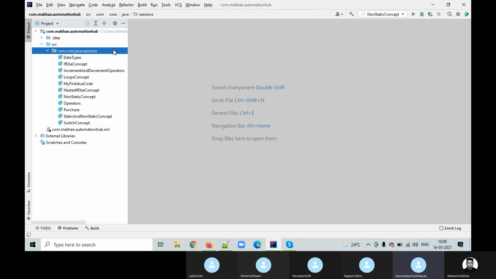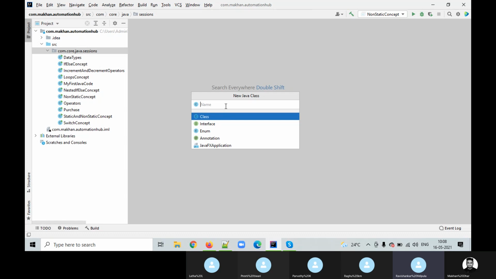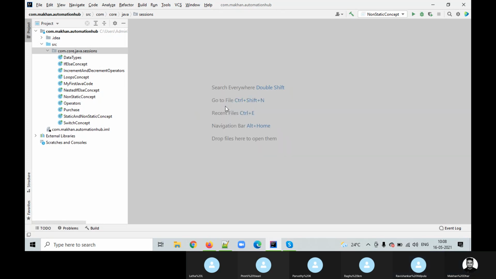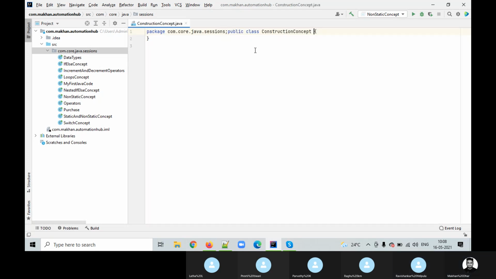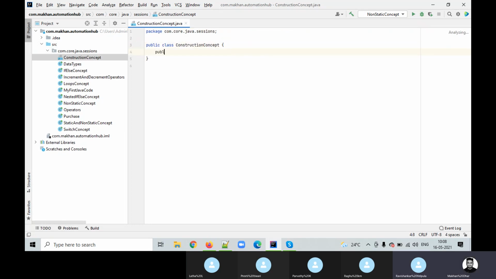So now go to IntelliJ and create a simple class, with the public static void main method. Now the constructor is a special method, and the name of the method will be the same as the class name, guys.